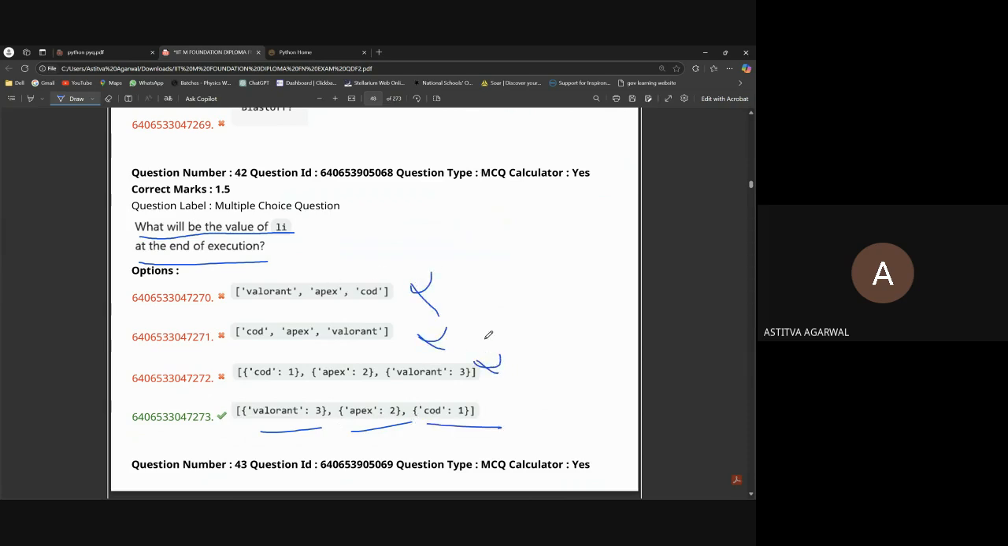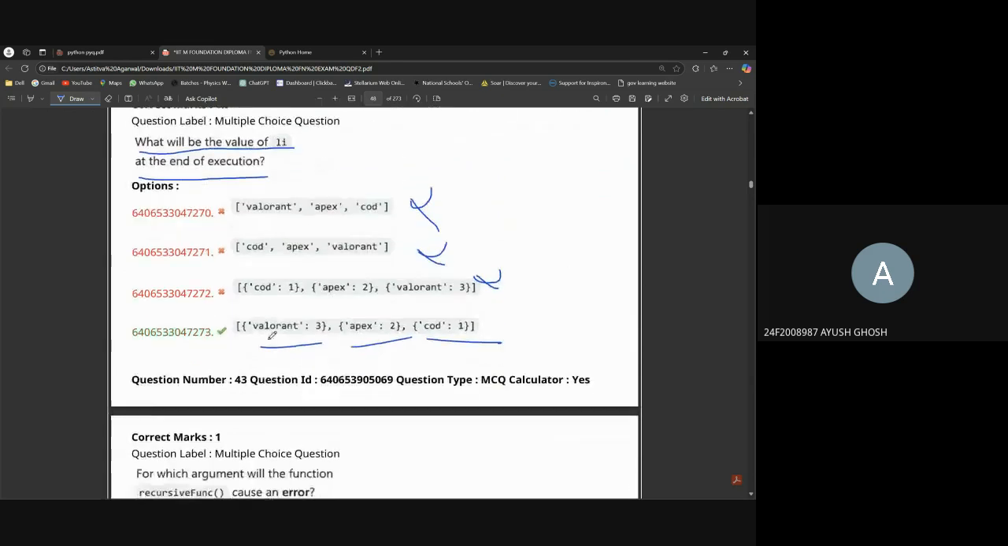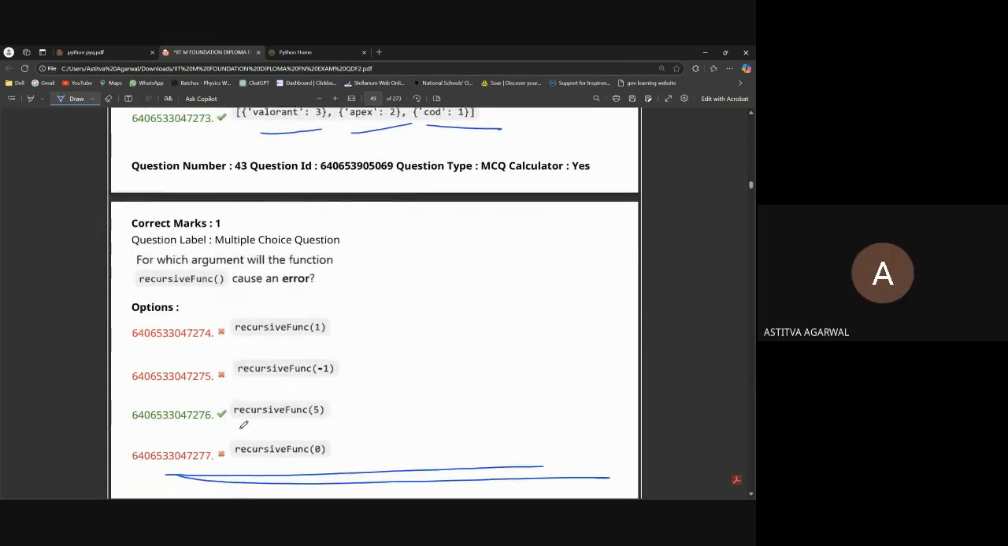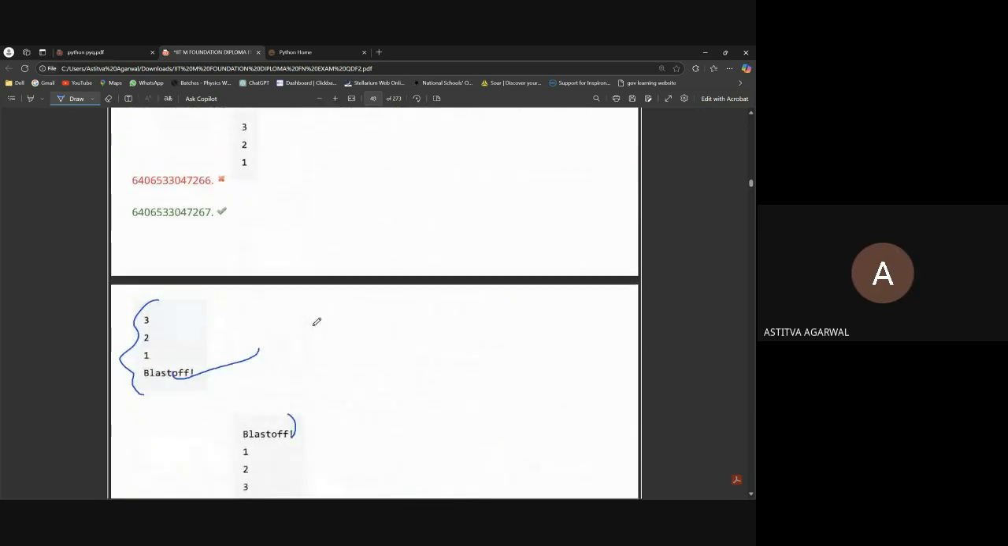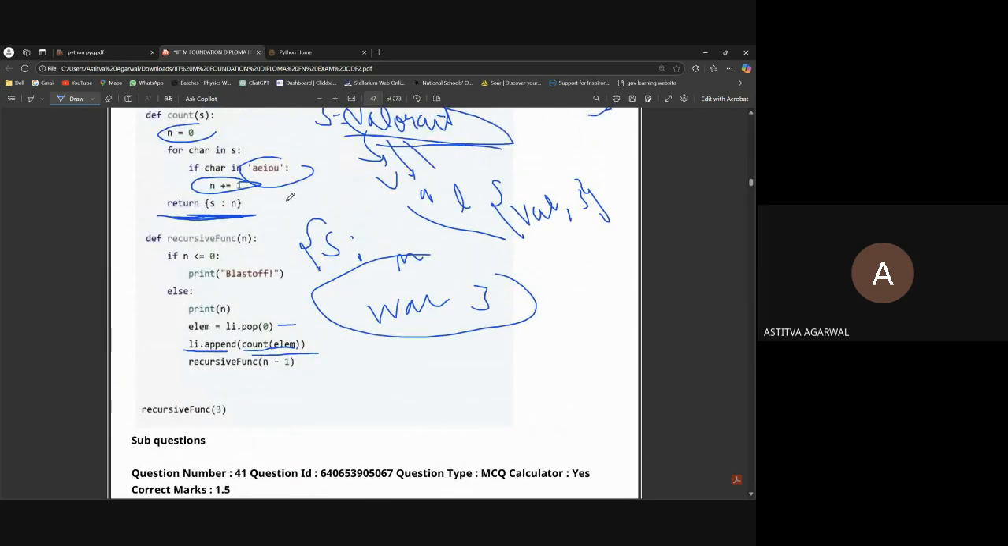Okay, I get it. I get the 43rd as well. Minus one is reverse, if it's just a reverse index, so it can't be wrong? No, no. The minus one will trigger the blast off. See here, n is equal to minus one, so this statement will become true and it will print blast off. So no recursive function will work here, only print will blast off. Same for zero, and three is working absolutely fine.